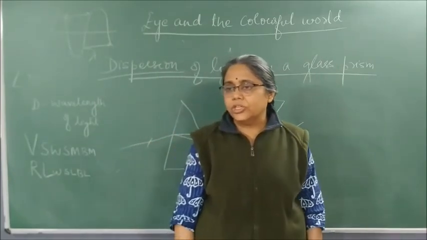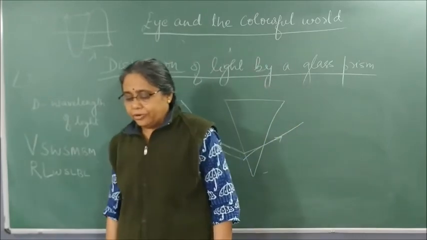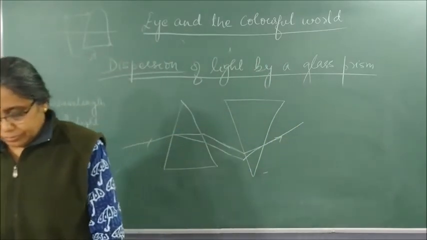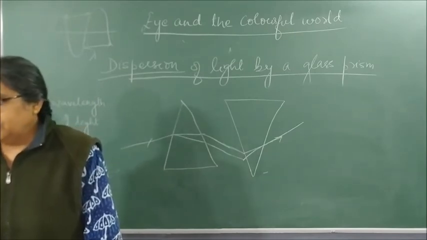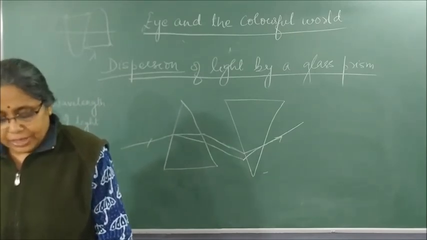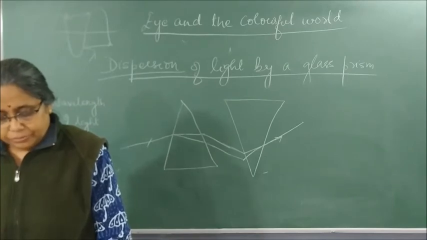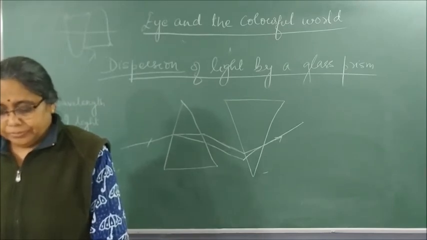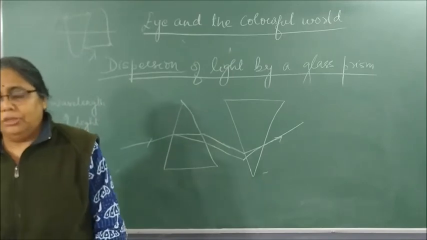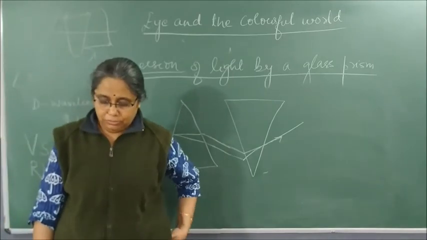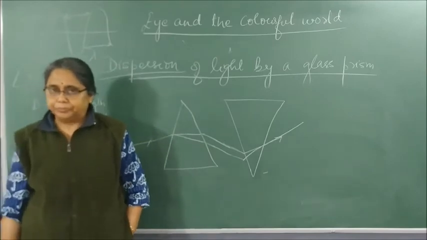Second question: define spectrum. Define dispersion and define spectrum.